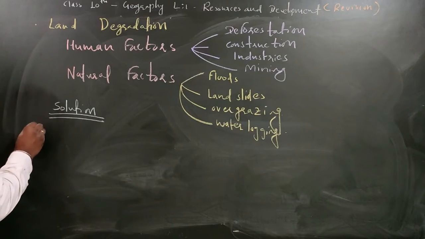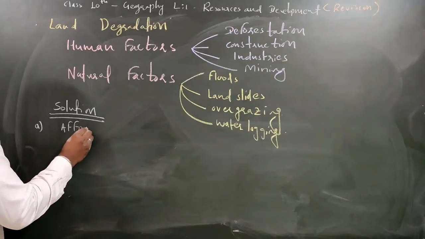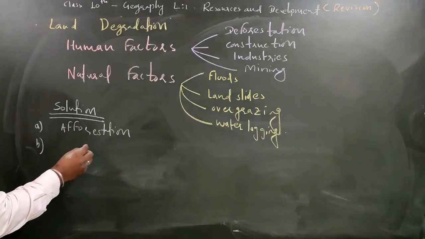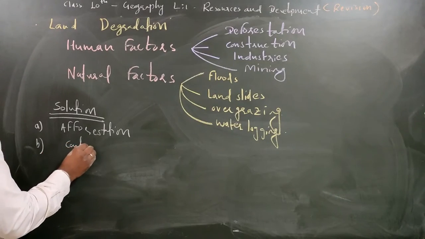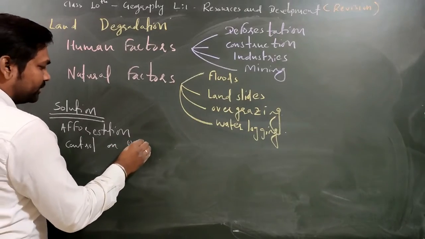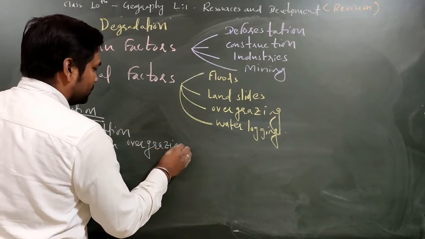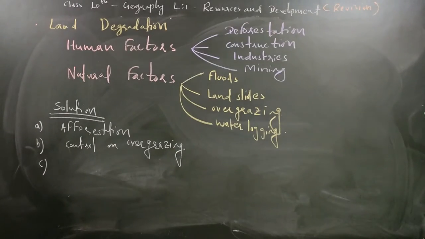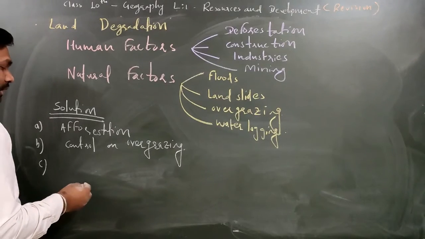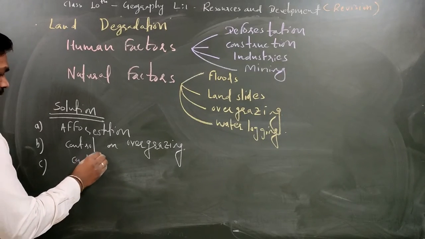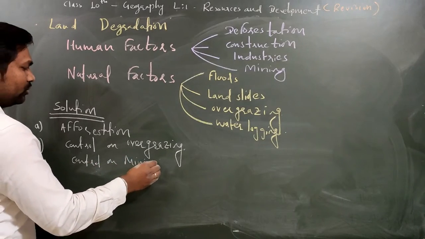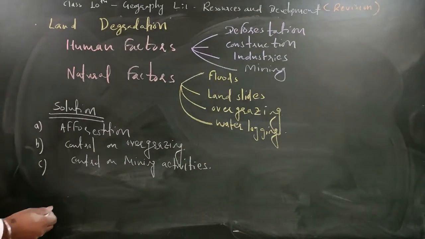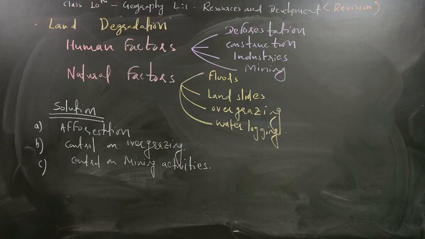So first of all here, afforestation. Apart from that, the second very important one is control on overgrazing. Then the next one is control on mining activities, with proper rules and regulations. Sometimes the mining activities are done illegally, against the rules and regulations, that we have to control.